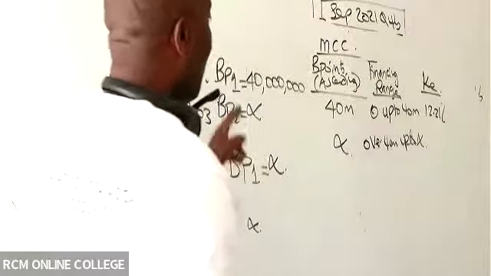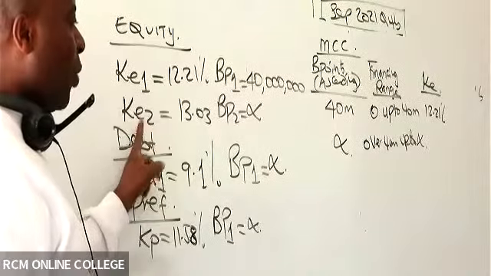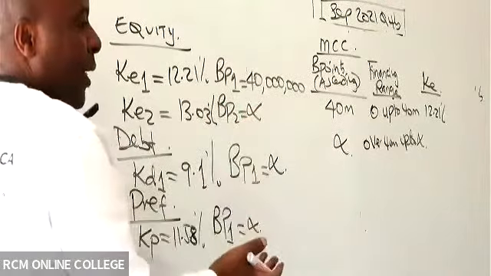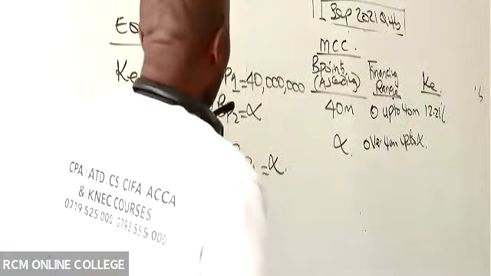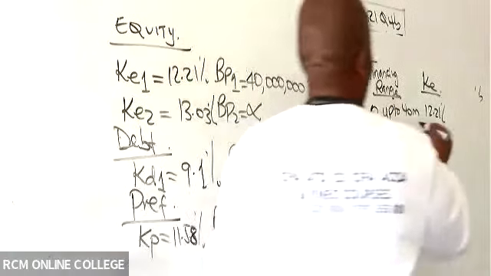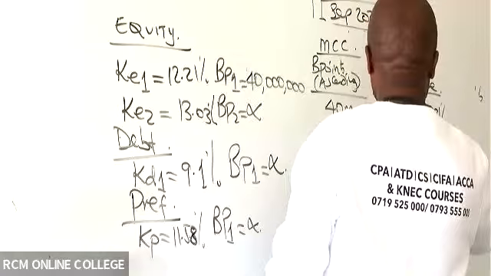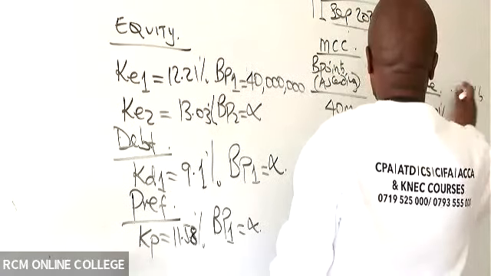And then now beyond the 40 million, we go to KE2. So now KE2 is the one which is 13.03%, which runs up to infinity. So up to infinity. So you can see this is over. So up to infinity. So it comes here, 13.03%.